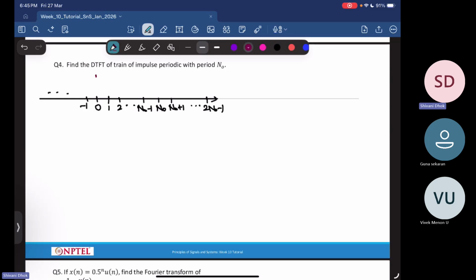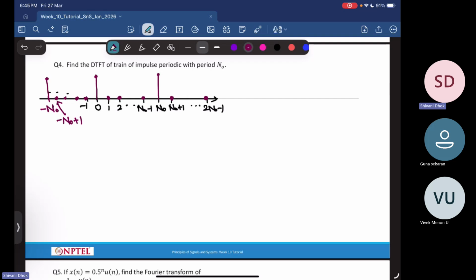So you have a train of impulses where an impulse is located at 0, then everything is 0 till n naught minus 1, and then you have an impulse at n naught, then again everything is 0. Similarly, you will have an impulse at minus n naught, and then everything will be 0 in the middle. So this point is basically minus n naught plus 1 and so on.